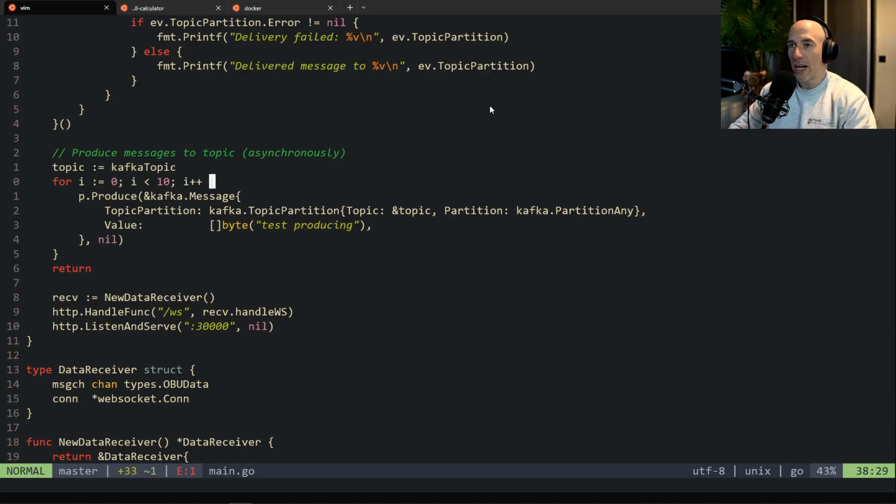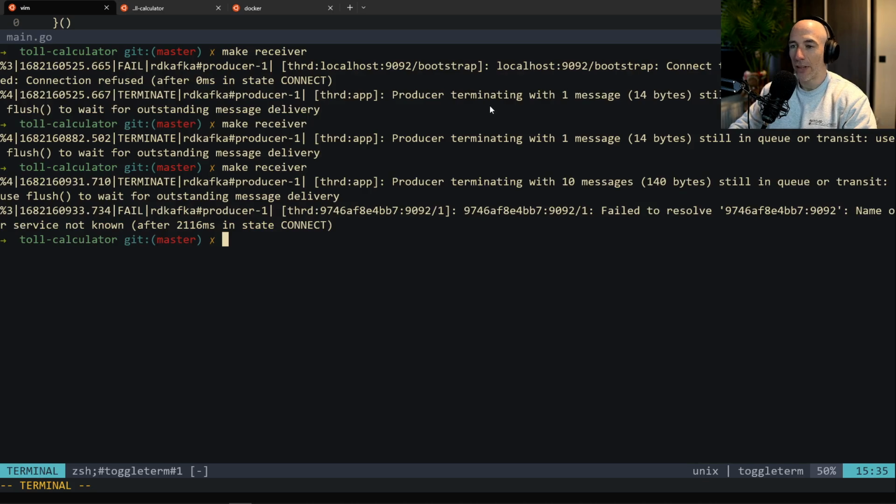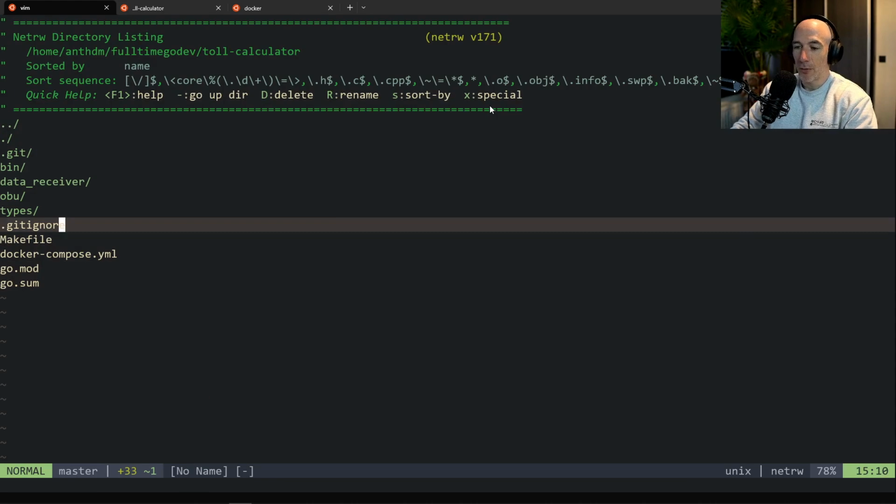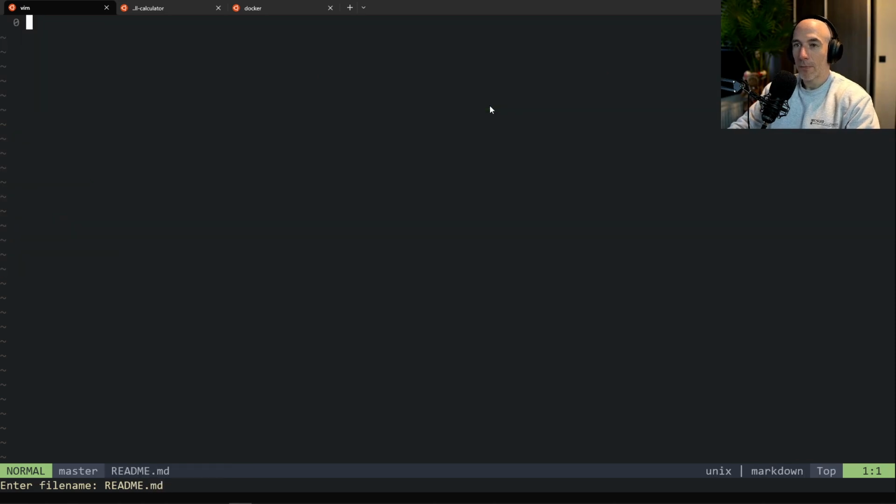So what we're going to do, guys, is make ourselves a little bit handy. We're going to make a readme here. It's very important. You're going to make a readme, and we're going to give it a title, which is going to be the toll calculator.